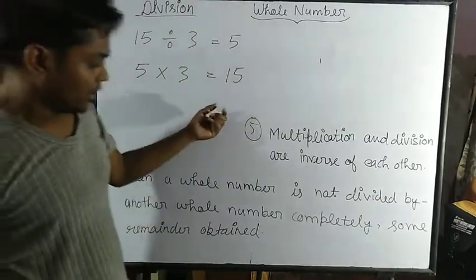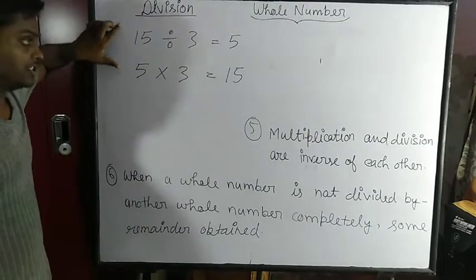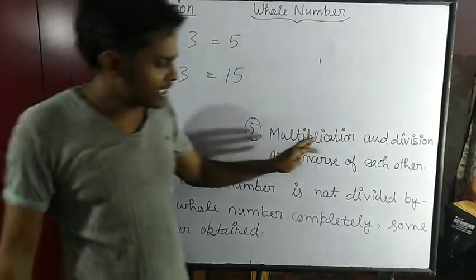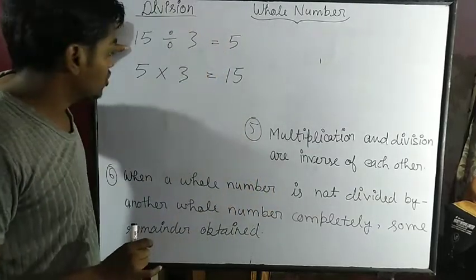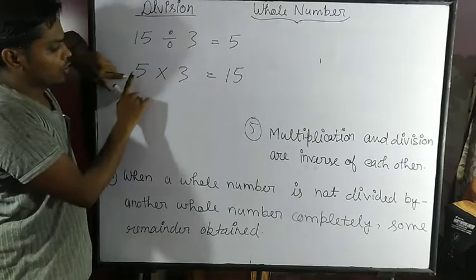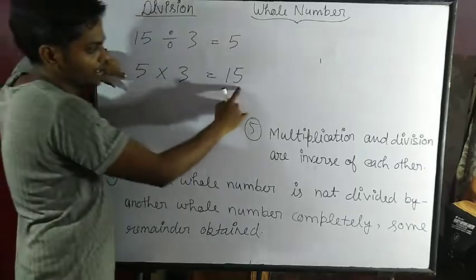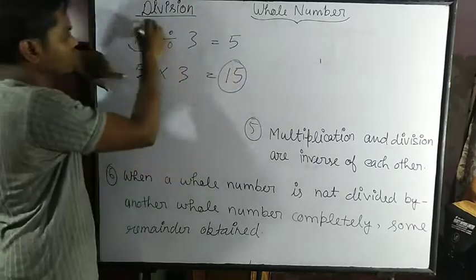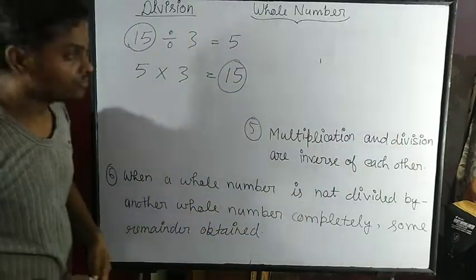First, 15 divided by 3 becomes 5. Now the same 5 multiplied by 3 becomes 15. That's why multiplication and division are inverse of each other.